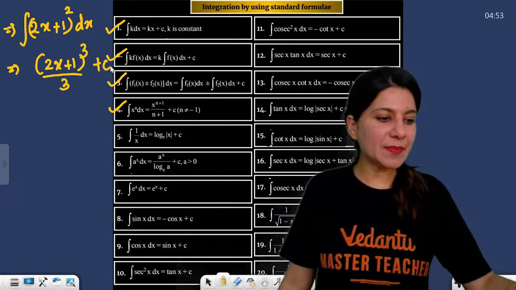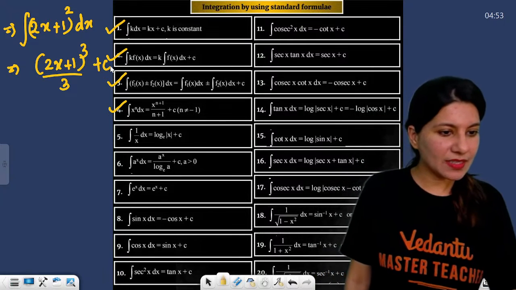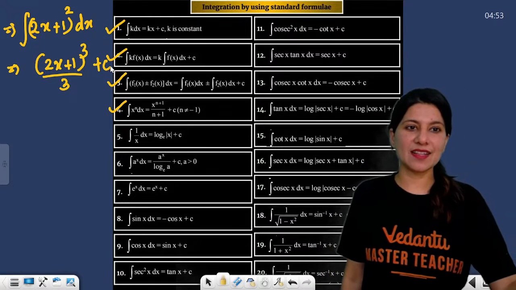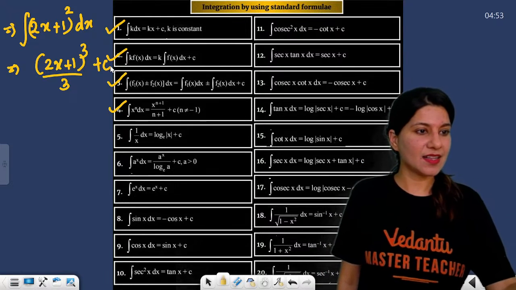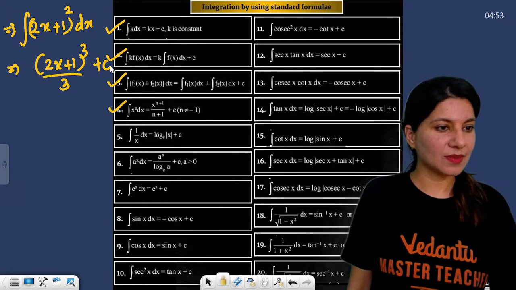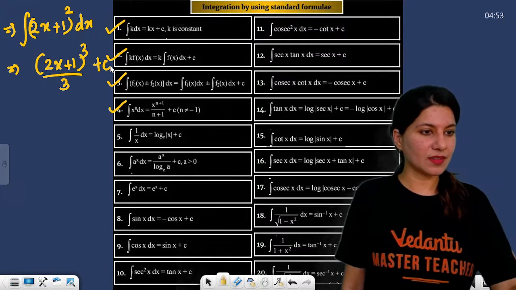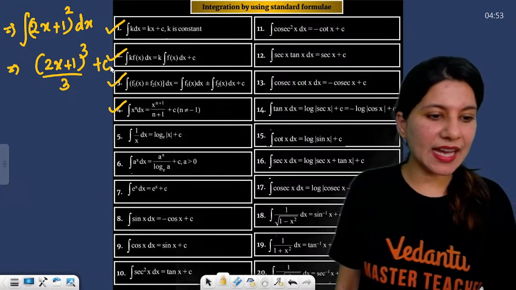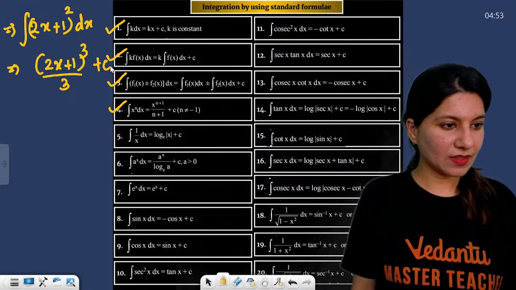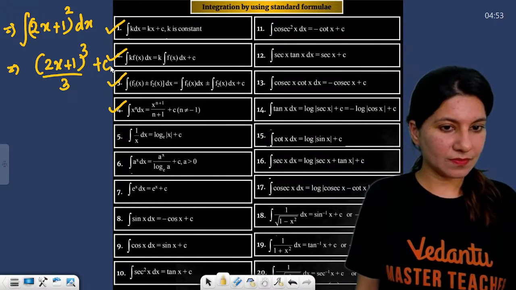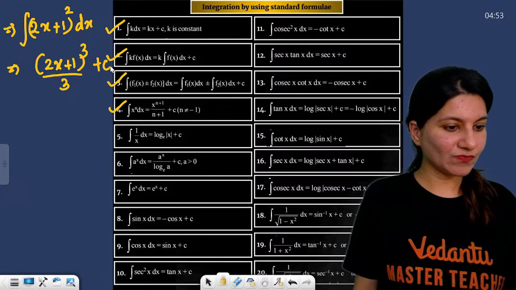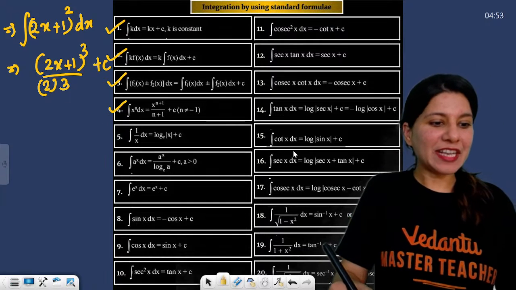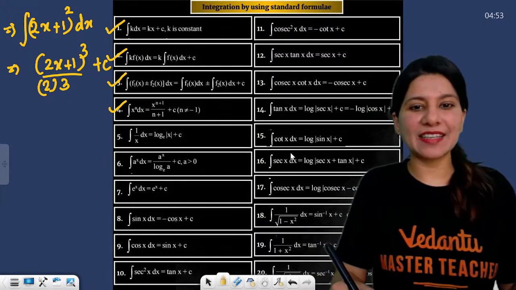Is it correct? What's the mistake in this, guys? Yes, there will be a 2 as well. Divide by 2, right? So please do not forget that.